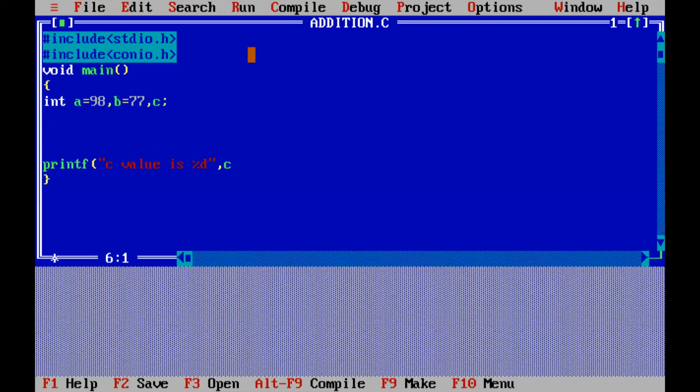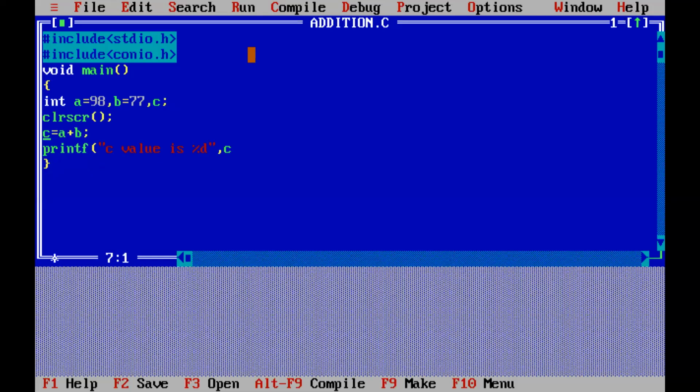After that you write CLR SCR. Declaration and initialization are closed. After that you perform addition. How to perform addition? Which variable stores the result? That is C. C equal to a plus b.